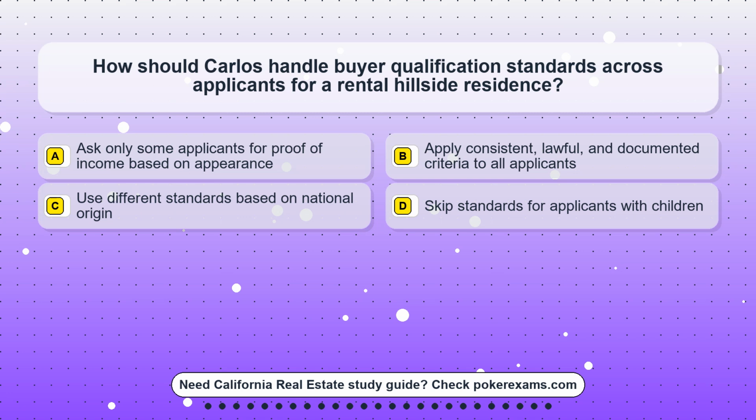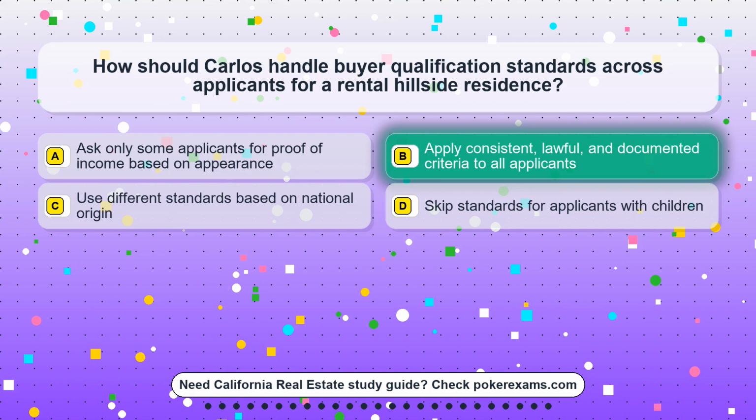Question 4. How should Carlos handle buyer qualification standards across applicants for a rental hillside residence? Option A. Ask only some applicants for proof of income based on appearance. Option B. Apply consistent, lawful, and documented criteria to all applicants. Option C. Use different standards based on national origin. Option D. Skip standards for applicants with children.